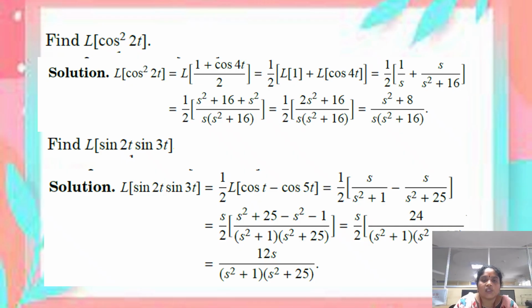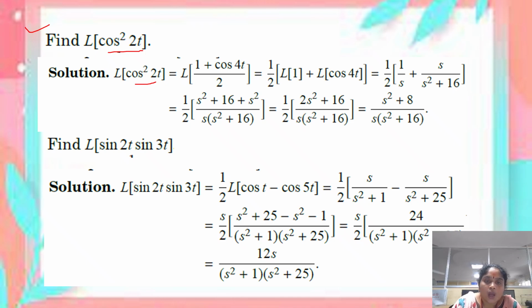So, more examples. Here we need to find the Laplace transform of the function cos square 2t. Before directly applying Laplace transform, first of all we have to rewrite the function in a simple way. So cos square 2t can be rewritten as 1 plus cos 4t divided by 2.